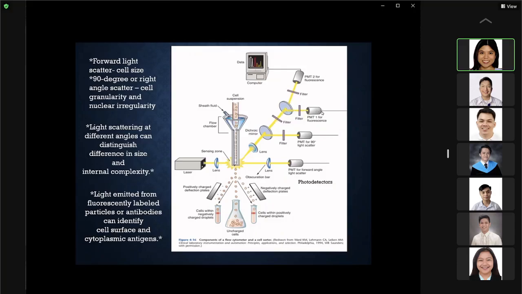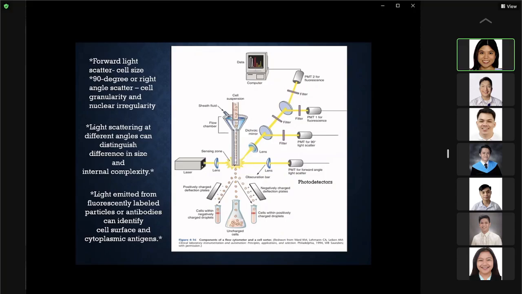So here you have one photodetector which will identify one of your fluorescent labels, and another one for another fluorescent label. This will identify the cell surface and cytoplasmic antigens that you want to identify.